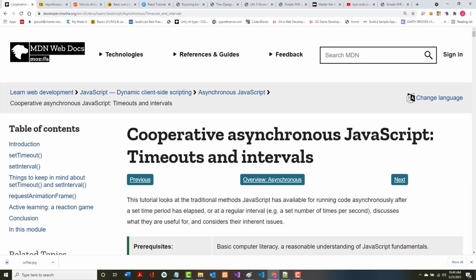Next, we're going to jump into cooperative asynchronous JavaScript using timeouts and intervals. And I'll be back with that shortly.